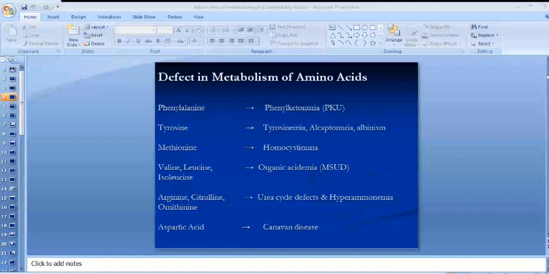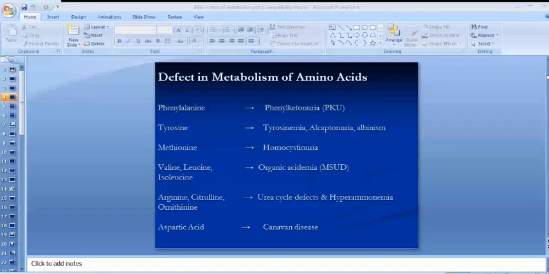The MPS1, is this slide visible or should I repeat? Tell me, is the slide of mucopolysaccharidosis visible? Okay, I'm very sorry about this technical error. So you just listen to what I'm saying. Mucopolysaccharidosis we classify into 7 main types. I'm going to take the names of these types. You just listen and then read through the book. Just highlight the important clinical manifestations and the enzyme deficiency, because it will be really difficult for you to learn each and every detail of the types.